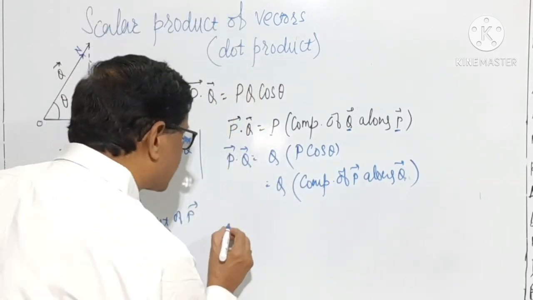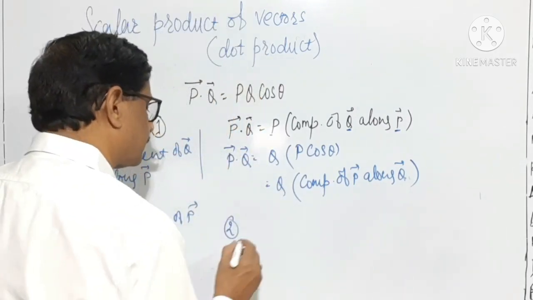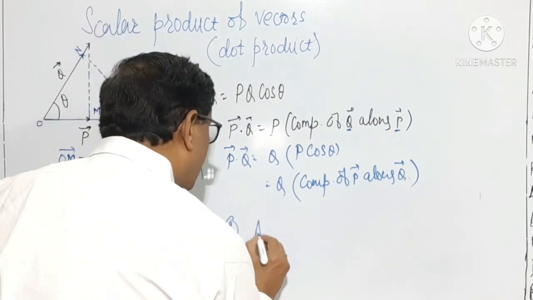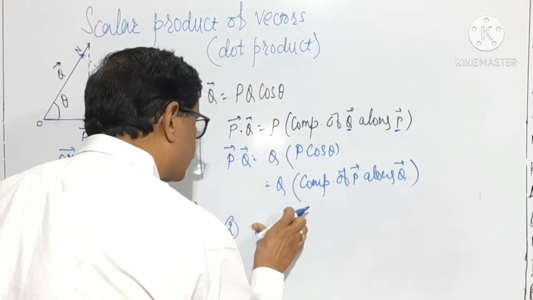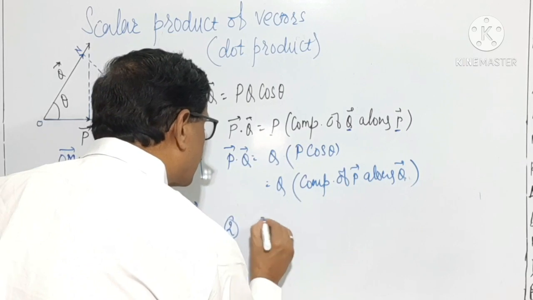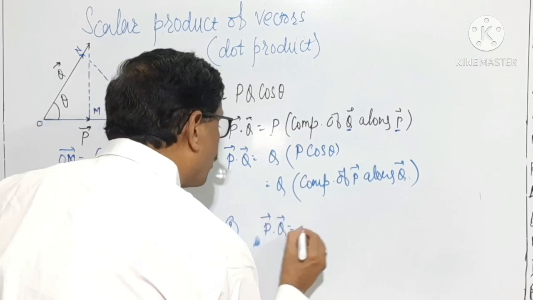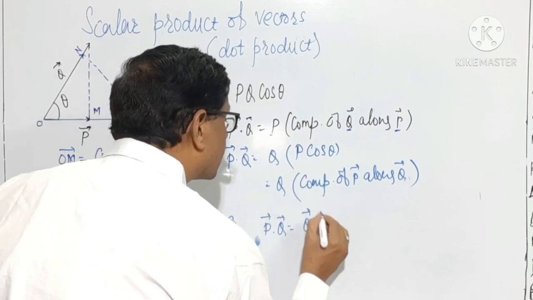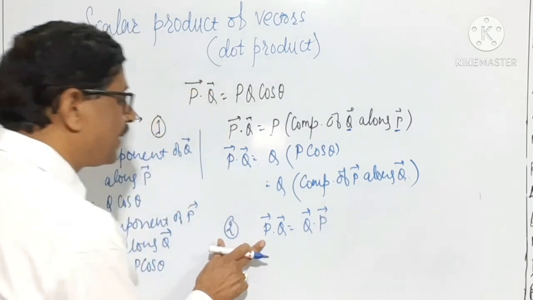The second characteristic states that the scalar product of two vectors obeys the commutative law of multiplication.